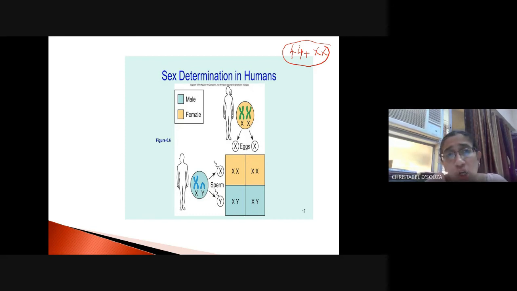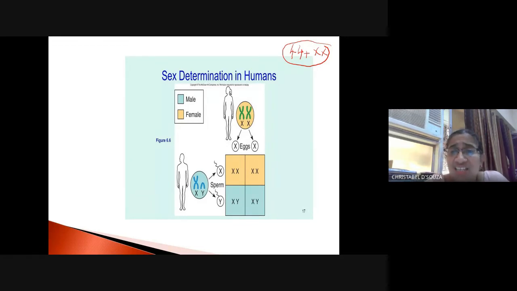You remember the lower animals, they were bisexual. Bisexual means in the same animal, you had the male as well as the female. A flower is also generally bisexual. There are some flowers like the papaya which are unisexual. But generally, most of the flowers are bisexual, that is, the male and the female part are located in the same plant.